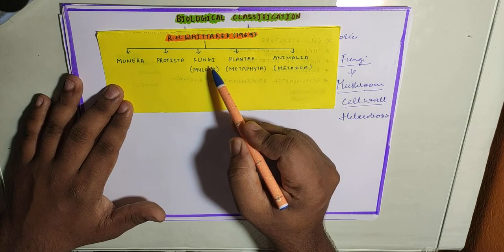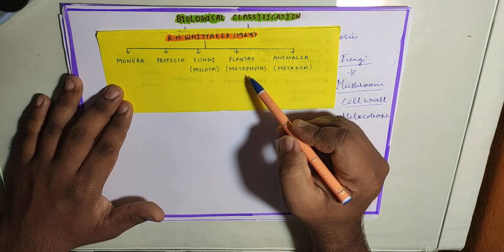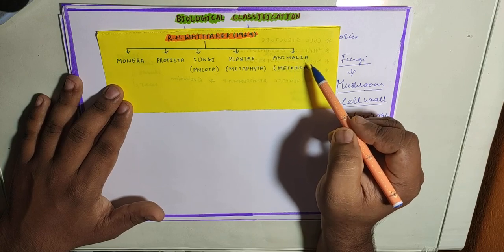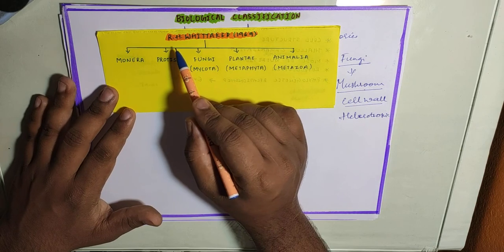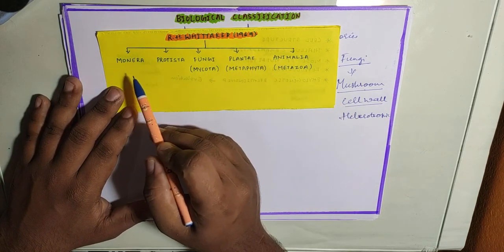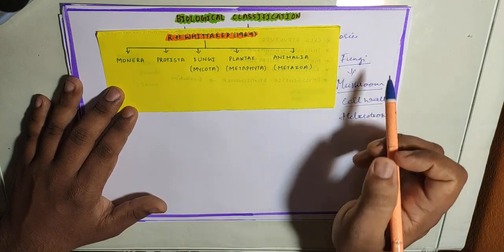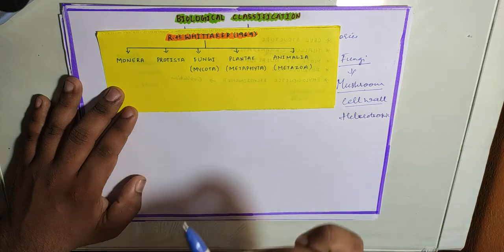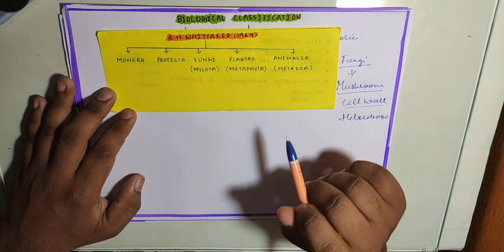So kingdom Fungi is also called kingdom Mycota, Plantae is also called Metaphyta, and Animalia is also called kingdom Metazoa. So this is a widely accepted system of classification. Why? Because he has proposed a 5 kingdom classification for organisms. That is, all living organisms can now be categorized into the 5 different kingdoms.